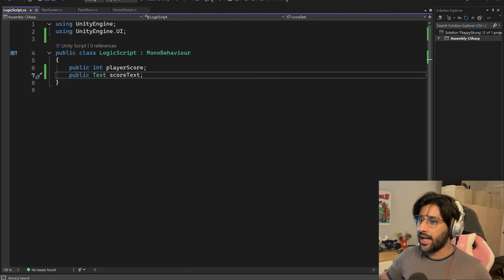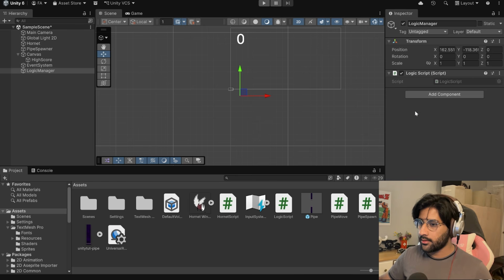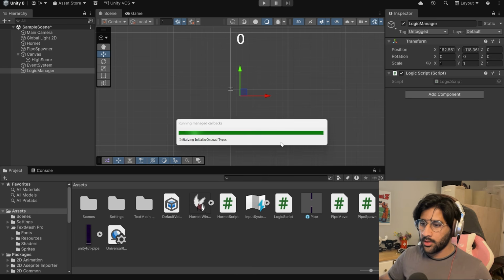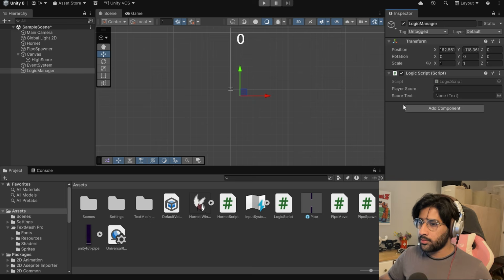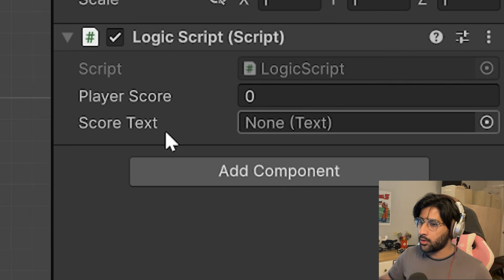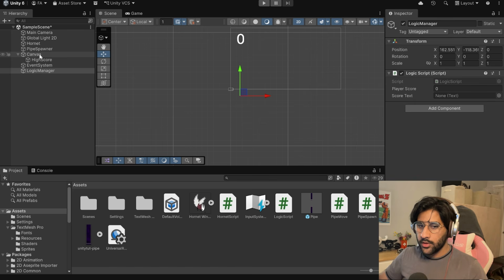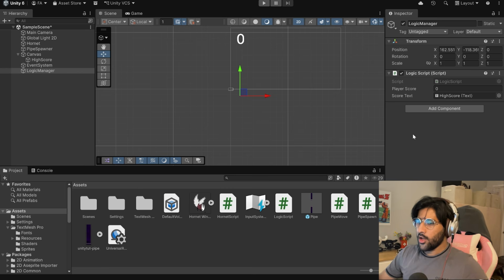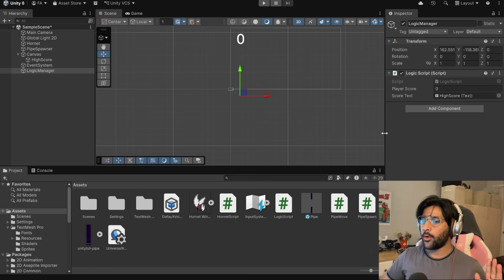Now that should add it in the inspector, right? Hello? Oh, there we go. Boom, boom. There we go. We got player score and we got score text. So score text I can drag and drop, like the high score right here. There we go. So from what I'm understanding, now we have two components to this. We have the actual player score that the game keeps track of, and then we have the display to display that score. So now we're gonna have to code some functions to make that magic happen.